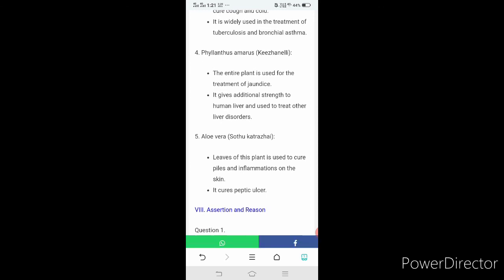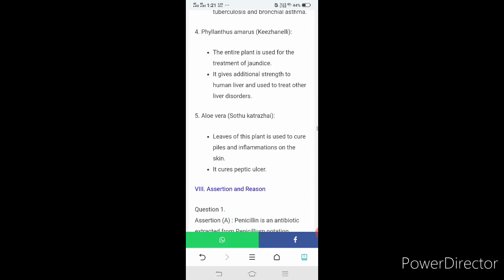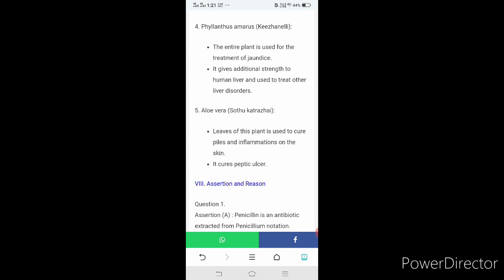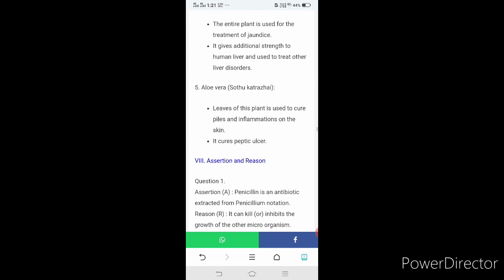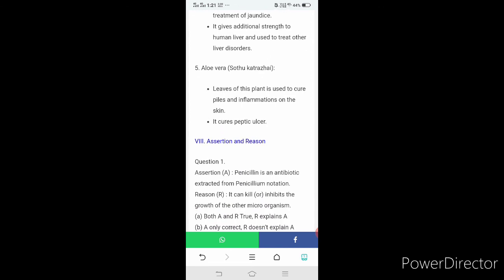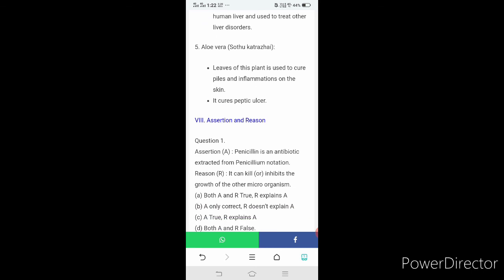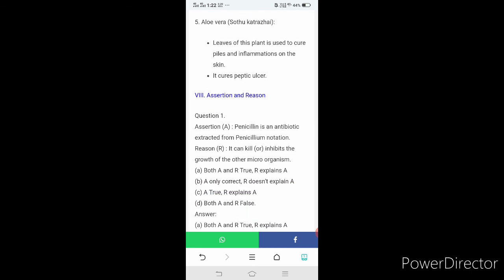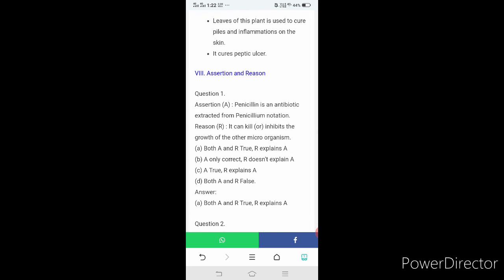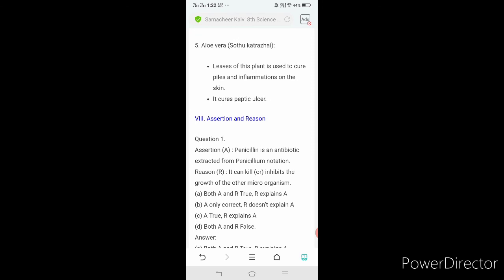Phyllanthus amarus, Keezhanelli. The entire plant is used for the treatment of jaundice. It gives additional strength to the human liver and is used to treat other liver disorders. Aloe vera, Sotrukathalai. Leaves of this plant are used to cure piles and inflammation on the skin. It cures peptic ulcer. Now this is the end of the revision.